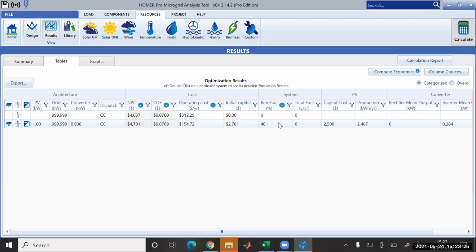Now, let's see. We have two options. One is fulfilled with grid. Another is fulfilled with grid and PV. Now you could see we haven't given a limitation to your grid. A grid is like an ocean, it will take as much power as can be consumed, and there is a limitation to the 1 kilowatt PV, so they have consumed. Now let's go to the other segment.